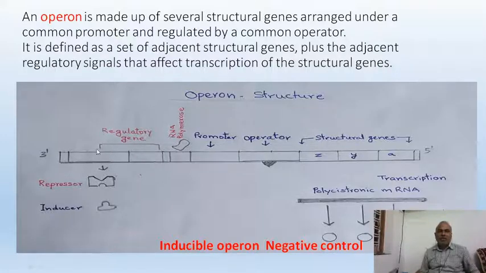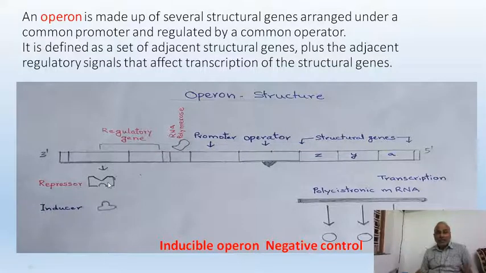To the left of the promoter, there are some regulatory signals. To the right of the promoter, there is an operator. The main function of the operator is to switch on and switch off. The inducer plays a very important role in starting the function, in the production of a product. When inducer is there, product will be produced.